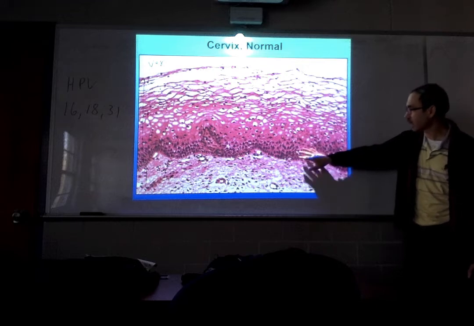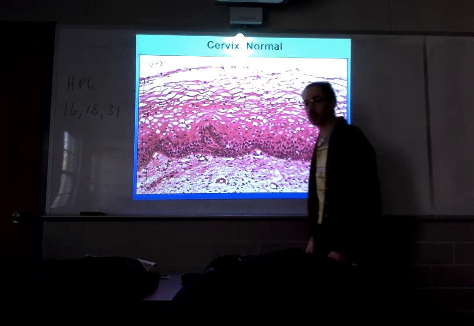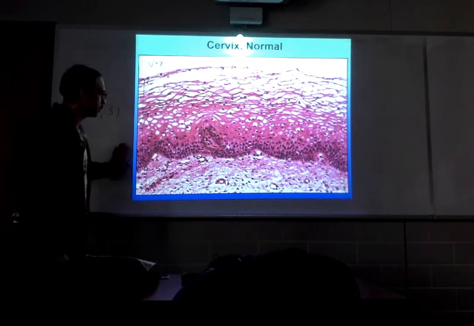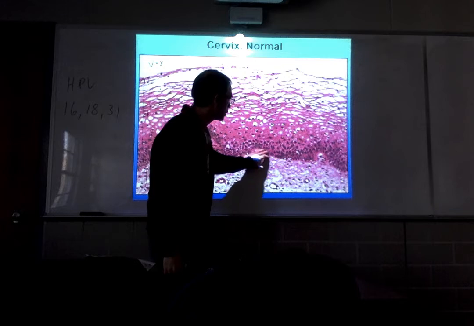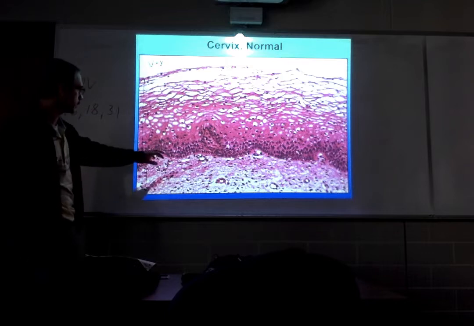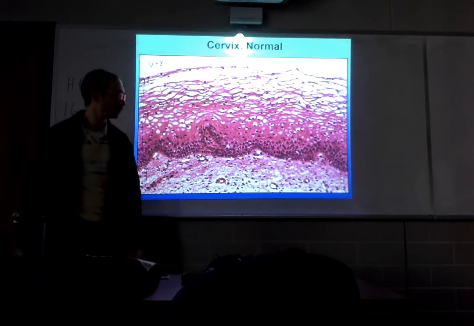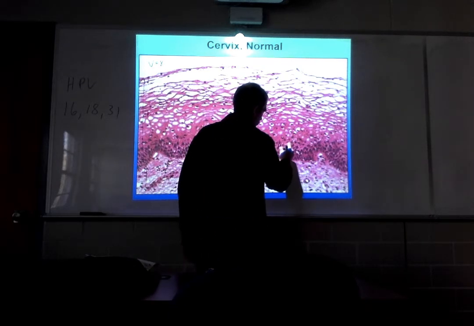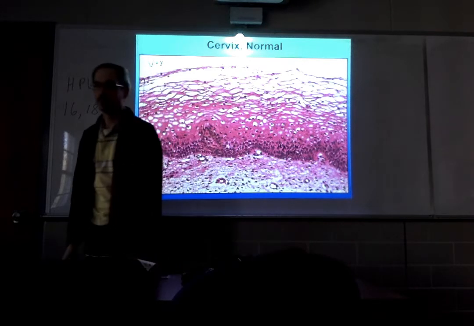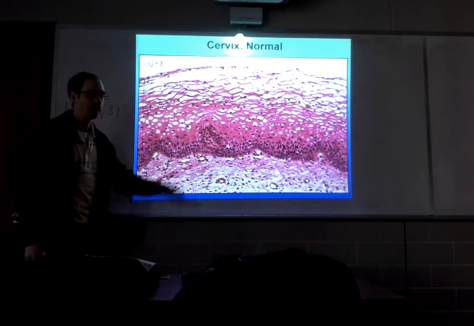The parabasal cell layer is constantly proliferating to give rise to squames that are sloughed off into the cervical canal periodically, or the vaginal canal. The epithelium constantly wants to regenerate. Well, these are the cells that do it, and so they're constantly proliferating to replace these squames that slough off. Notice that the cells have very high NC ratios. The nucleus is very big in proportion to the cytoplasm. Okay? That's because they're immature. And why shouldn't they be immature? They're constantly proliferating. They should be immature. But that's normal for the parabasal cell layer.